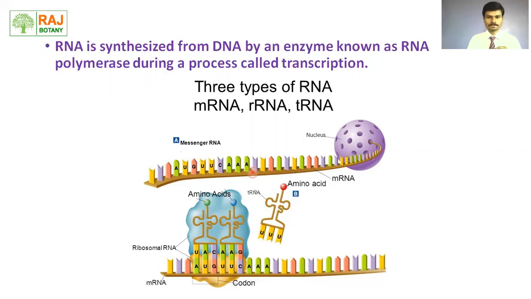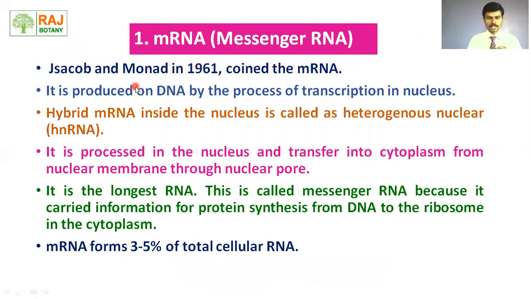In short, there are three types of RNA. The first one is mRNA, that is messenger RNA. Why? Because it carries the message from the DNA by a process called transcription. And this term mRNA was first coined by scientists Jacob and Monod in 1961. We have seen from DNA, mRNA gets produced by a process called transcription that happens in the nucleus.